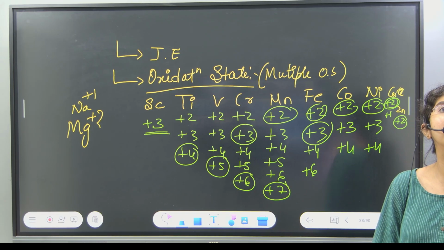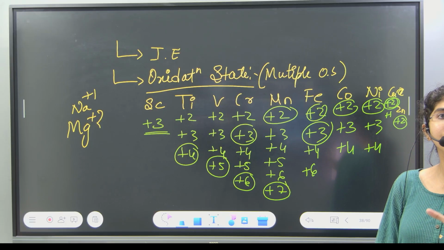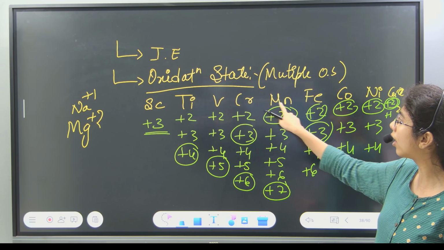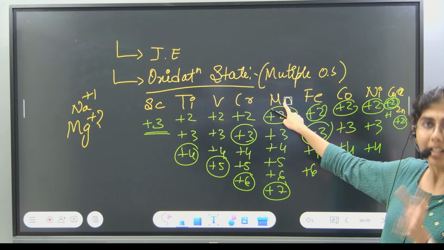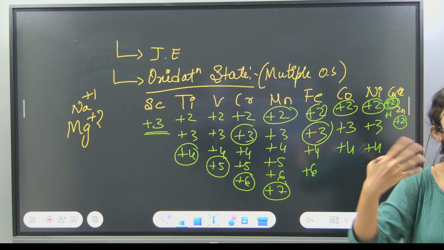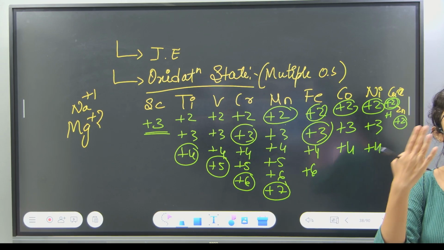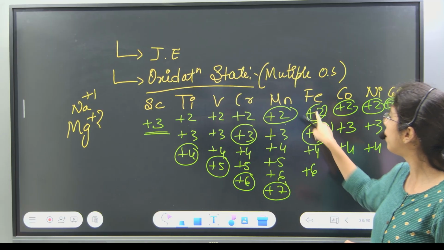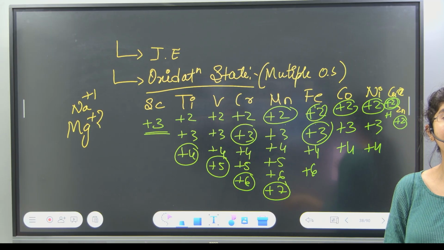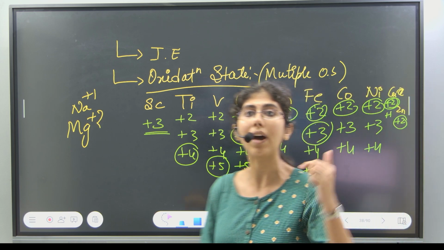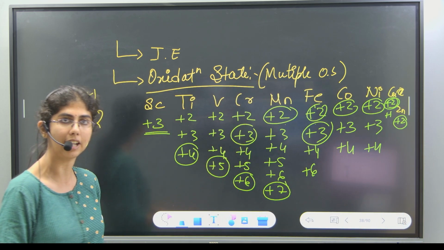Now what do you mean by oxidation state? Oxidation state is the charge acquired by these elements or metal atoms by losing electrons, right? If I'm saying Mn2+, it means manganese has lost 2 electrons. Iron 2+ means it has lost 2 electrons. So these are the charges acquired by these elements by losing electrons.